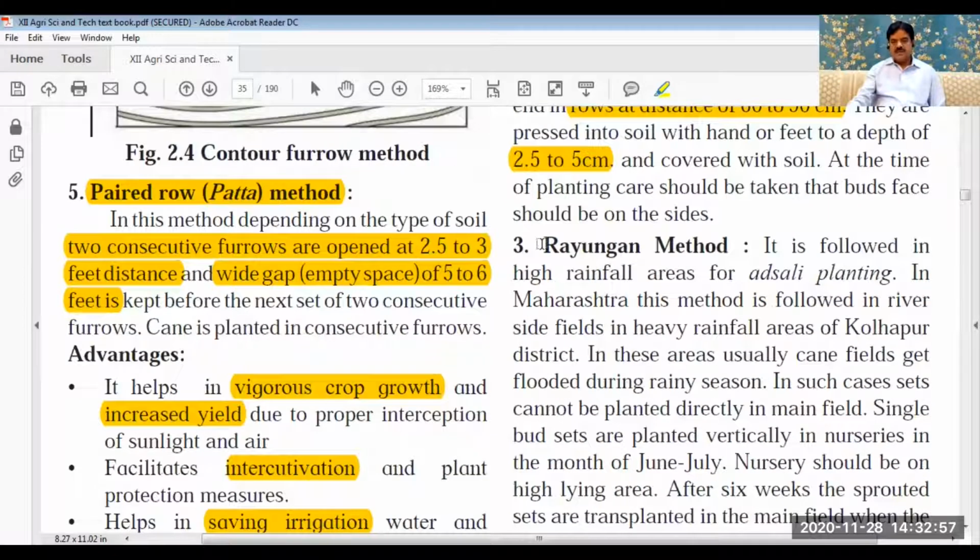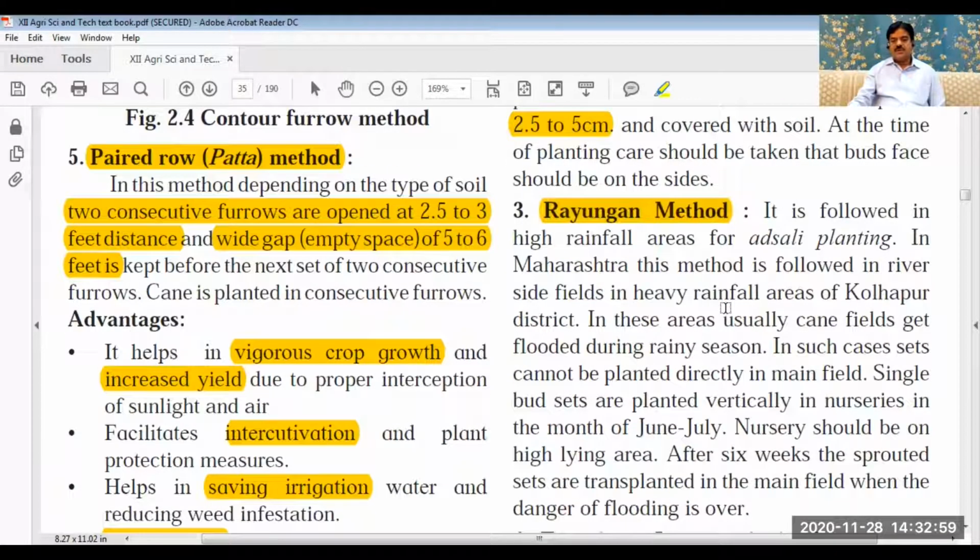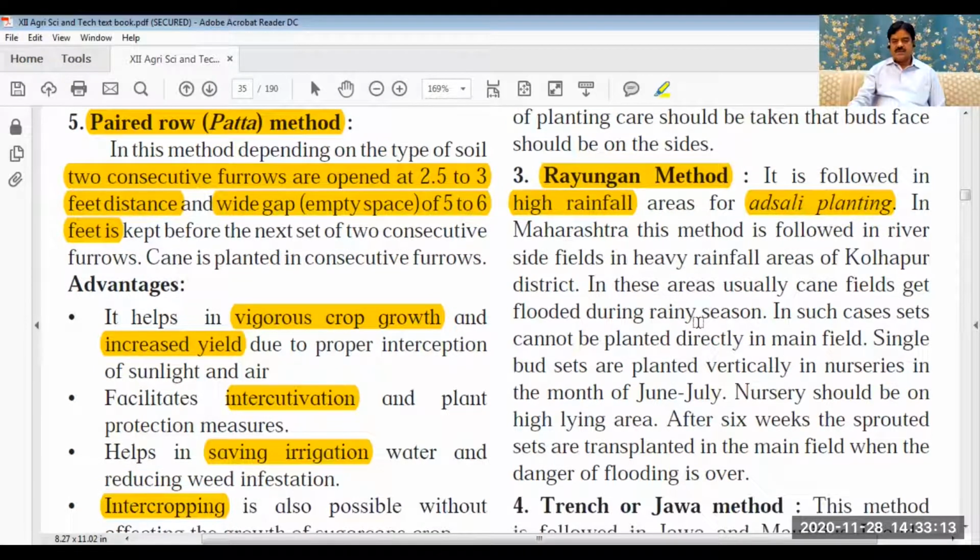Third method, the rain gun method. It is rarely used, but it is used where there is very heavy rainfall, high rainfall areas, and in adsali planting. In Maharashtra, it is used in Kolhapur district.